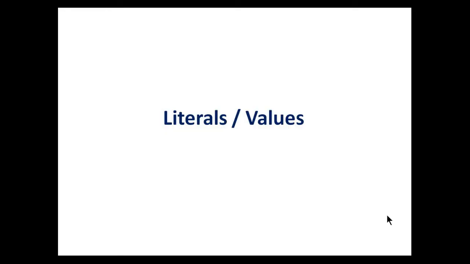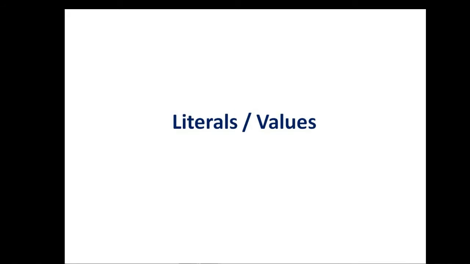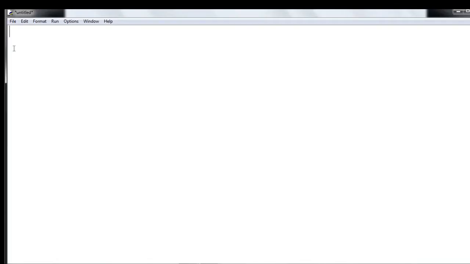Next we will see literals or values. Literals are some values, some constant values that we can use in our program. We can use different types of values in Python. We will see one by one. First we will see string literal.